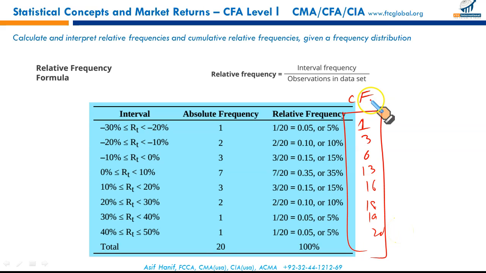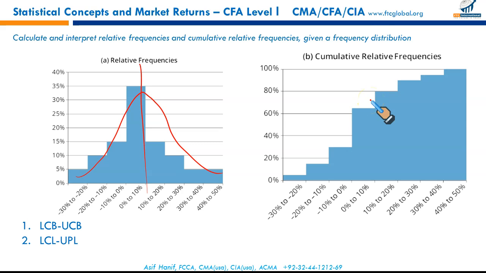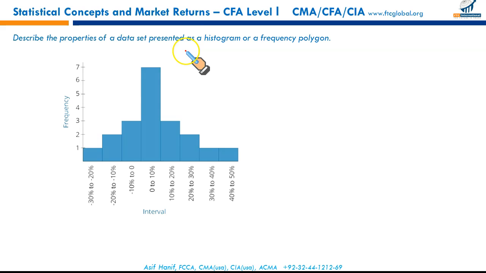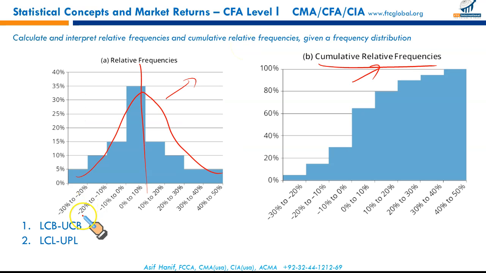Frequencies can be accumulated, and then the graph related to the cumulative frequency would be given this way. You just have to link how the data is given in the table and how it is reflected in the diagrams. That is sufficient. So this is the graph for cumulative relative frequency, and this is your simple relative frequency graph. What is the next LOS? Describe the properties of a data set presented as a histogram or as a frequency polygon. These two things need to be explained. A lower class boundary, upper class boundary.